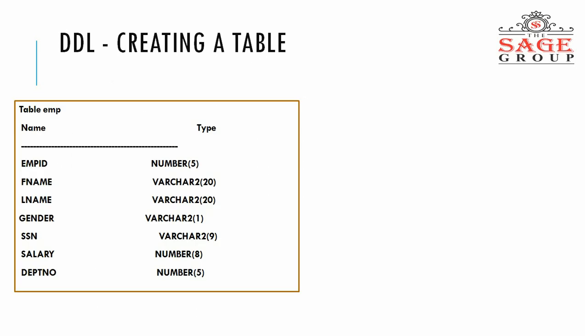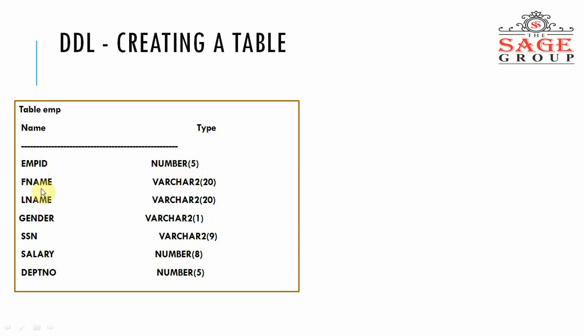How? Suppose the table is employee, EMP. We name the table employee, and it has the employee ID. Employee ID is the field, number is the data type, and the size of the employee ID is 5.